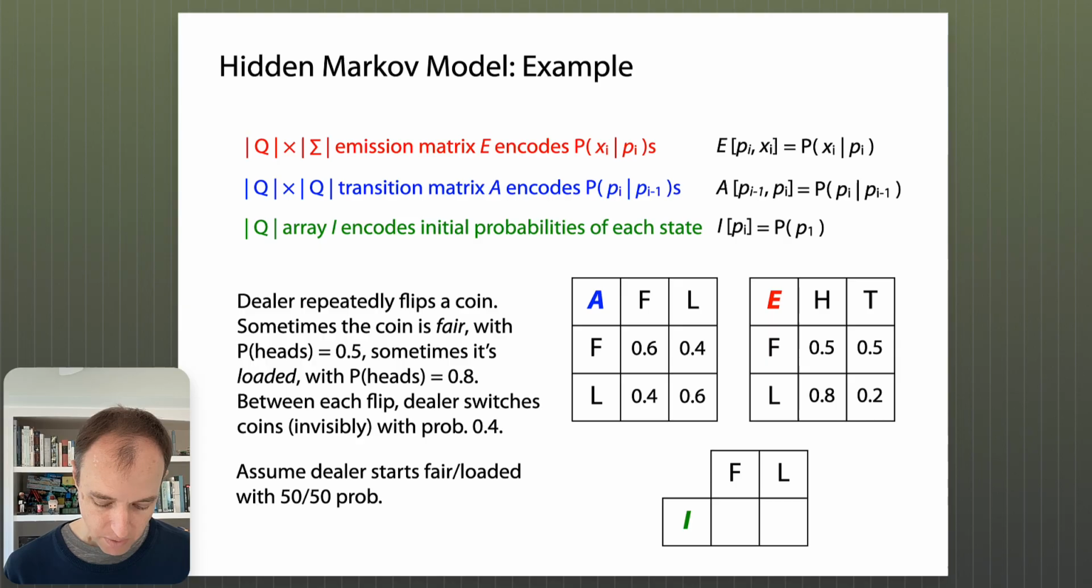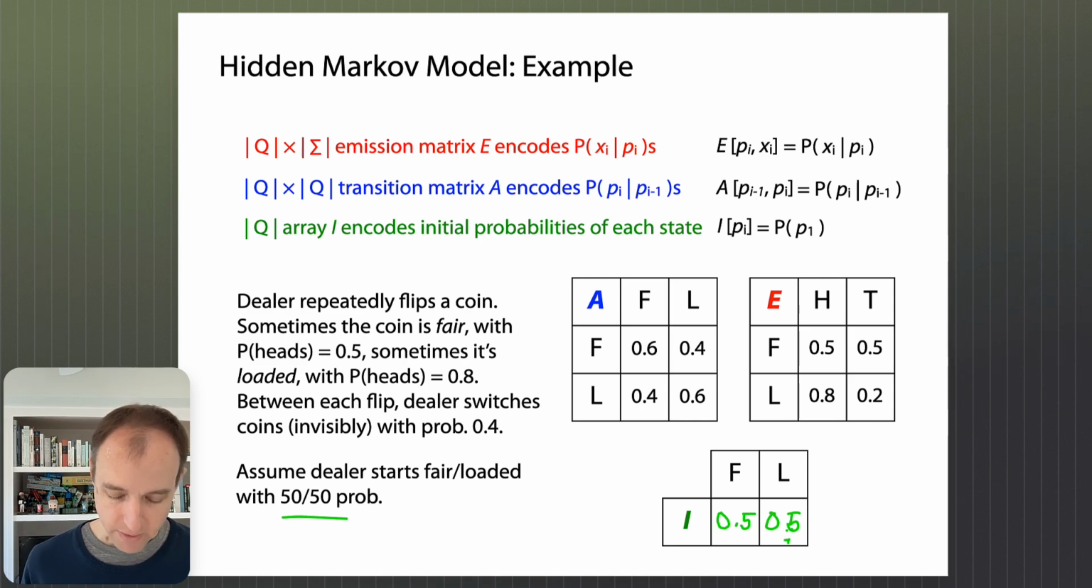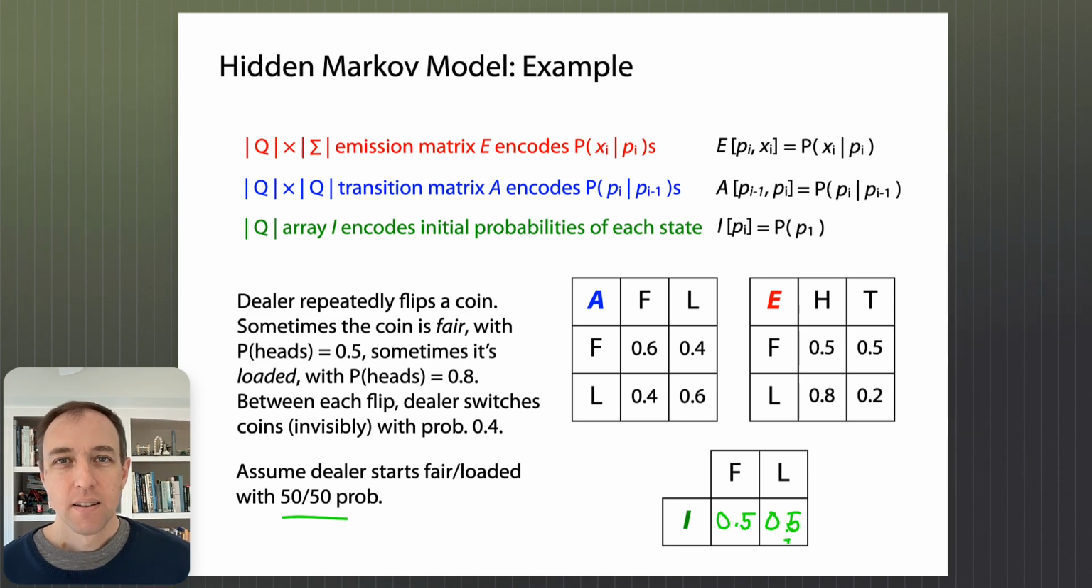And finally, we have to fill in the initial probabilities of fair and loaded. That was given in this last sentence here. That's 50-50. So this would be 0.5, 0.5. Okay. There we go. So that's what a hidden Markov model is. That's how we could populate all the tables of conditional probabilities that make up the hidden Markov model.